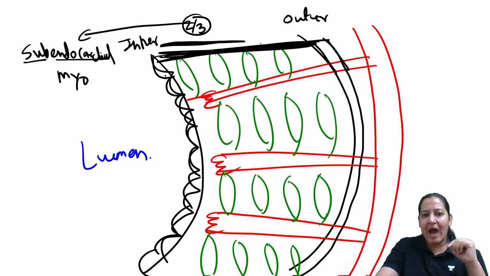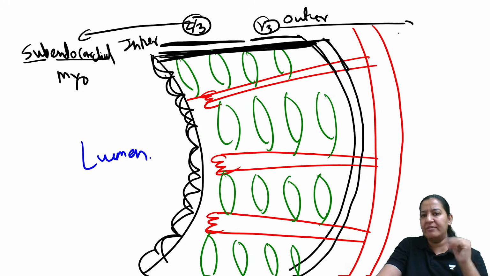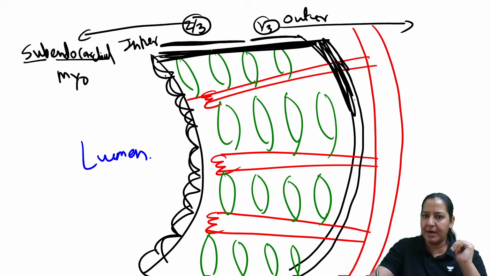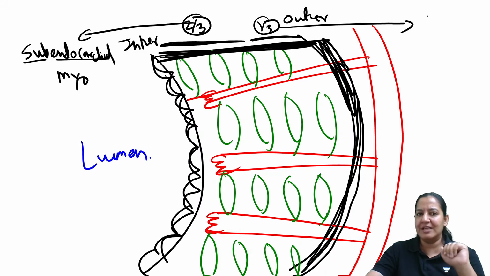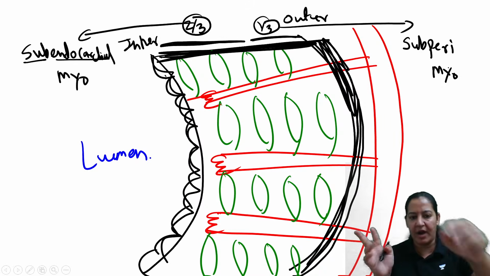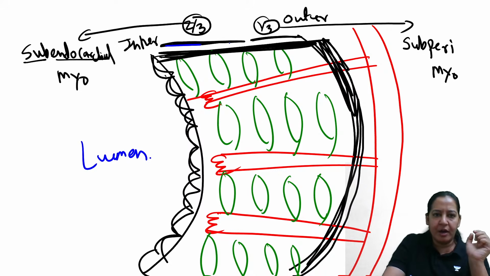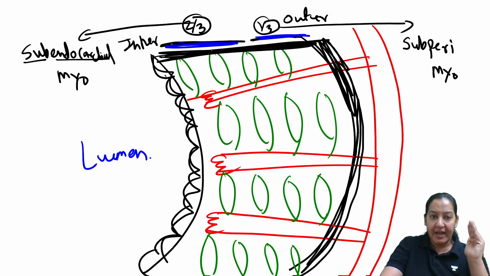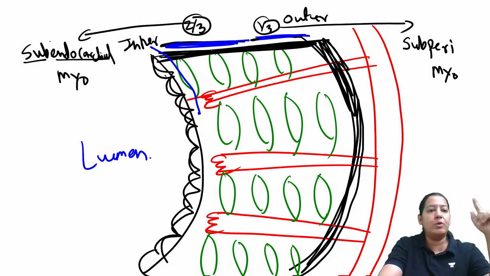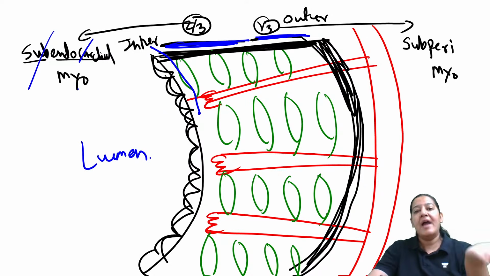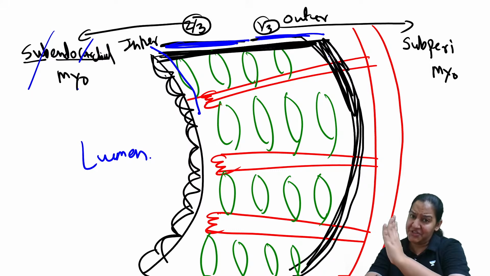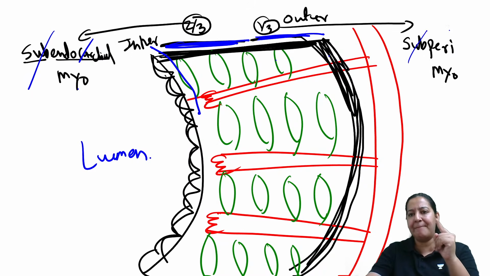You got my point? And the outer one-third portion of the myocardium, which is just below the pericardium, is known as subpericardial myocardium. So basically, we are dividing myocardium into two portions, the inner two-third and the outer one-third. Inner two-third is below the endocardium, that's why it is the subendocardial myocardial portion, and the outer one-third is just below the pericardium, that's why it is known as subpericardial myocardium.